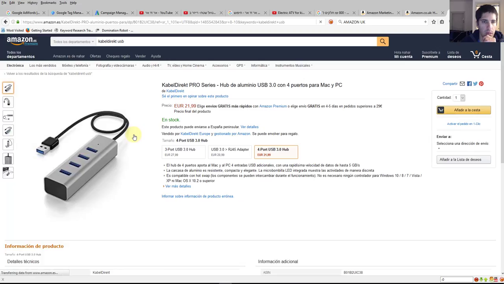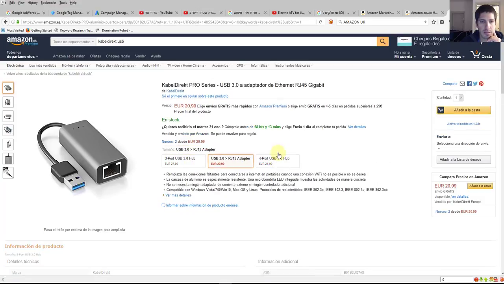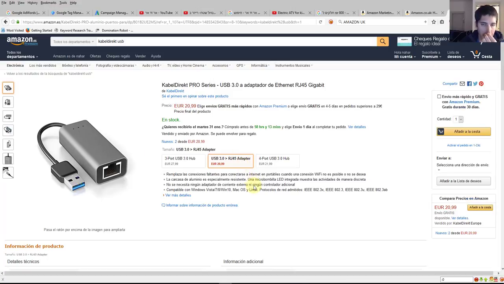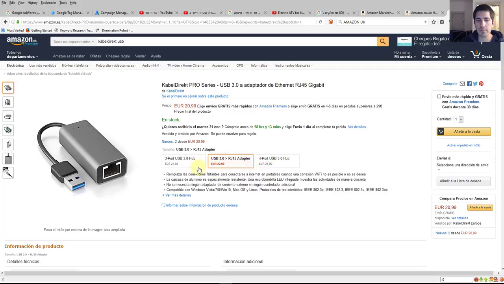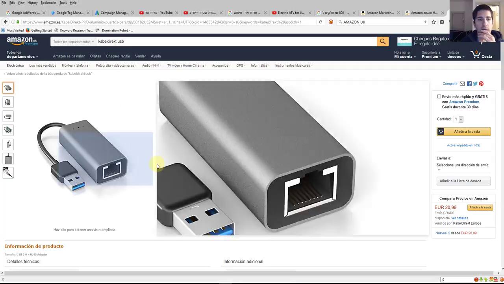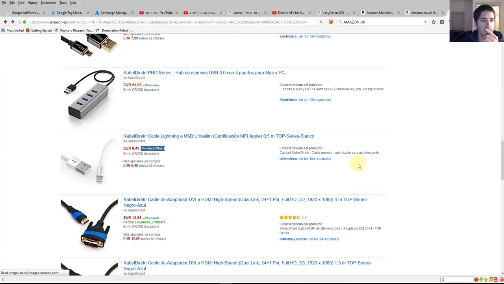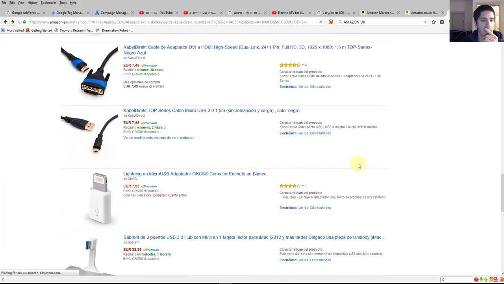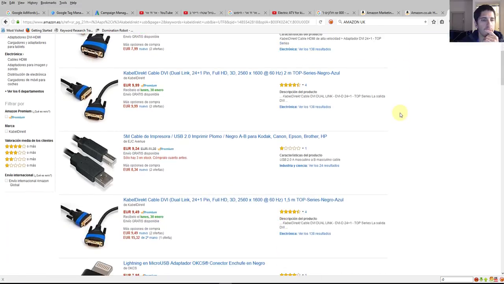So you can go in, and here you have 3 products. That's not the most related, but it's not going to do any damage, let's say. So here you have 3 ASINs. I'm going down. Okay, let's go to the next page.